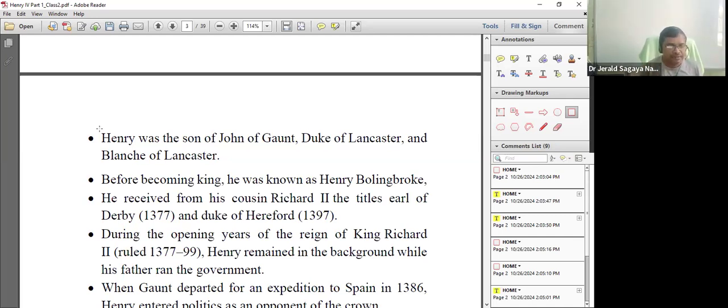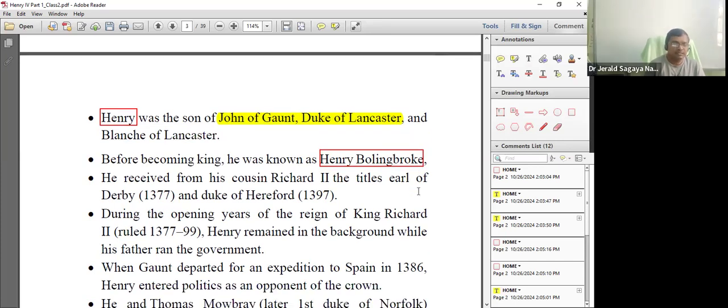We find Henry was the son of John of Gaunt, who was the Duke of Lancaster, and of Blanche of Lancaster. So John of Gaunt is the father, and Blanche is the mother. And before becoming the king, he was known as Henry Bolingbroke.